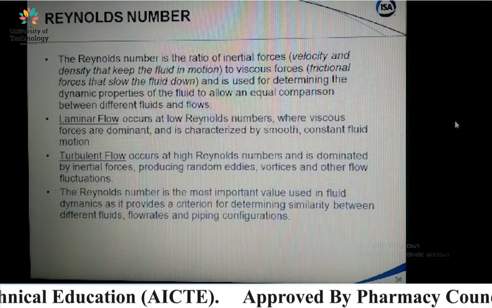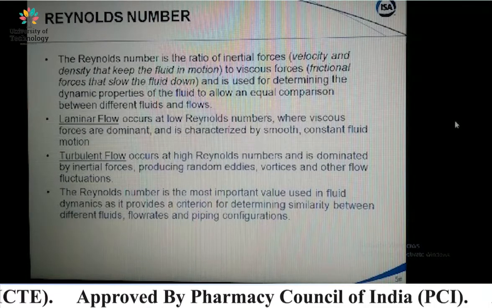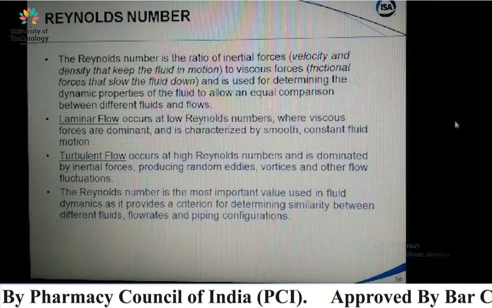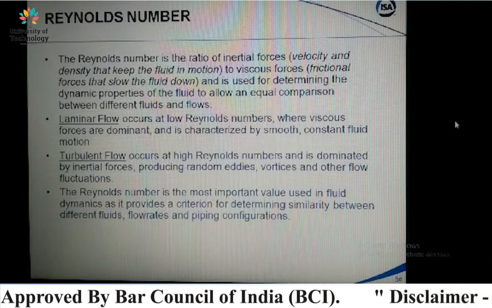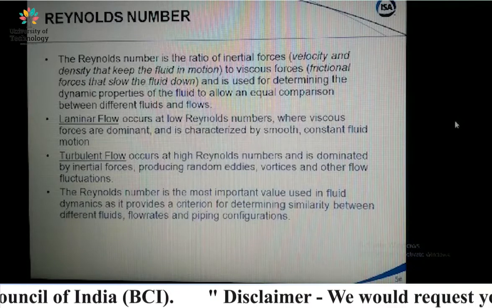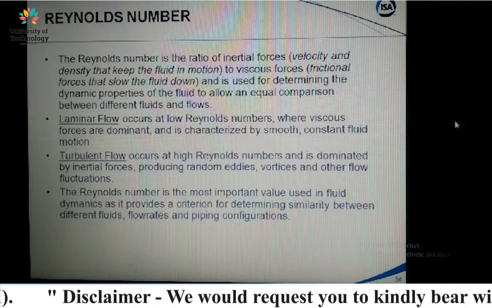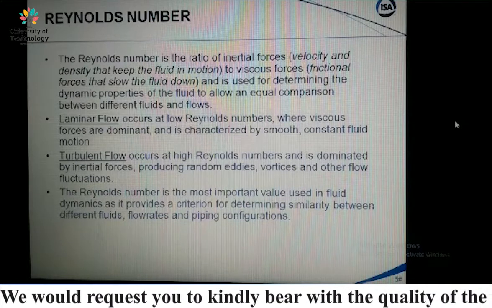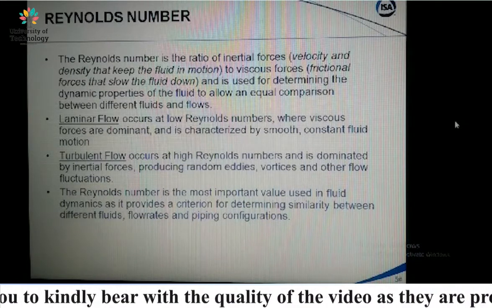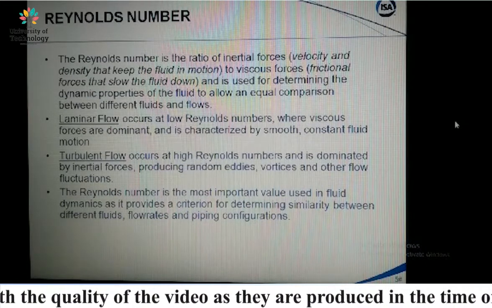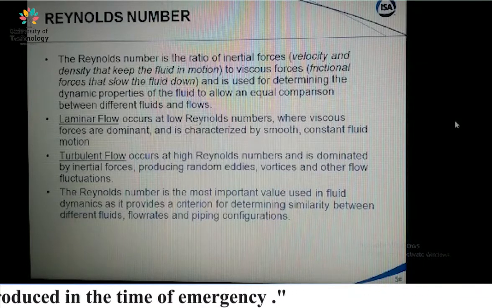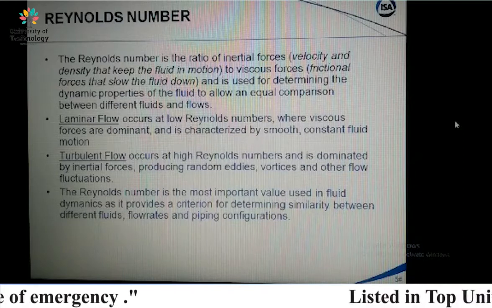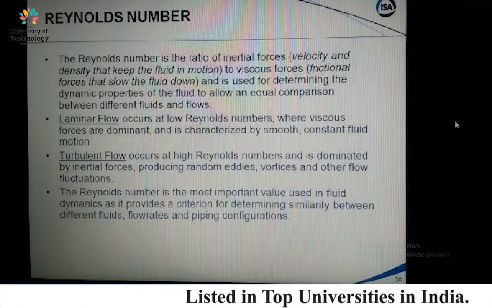The Reynolds number is the ratio of inertial force, that is velocity and density, that keeps the fluid in motion, to viscous force, that is the frictional force that slows the fluid down, and it is used for determining the dynamic property of the fluid to allow an equal comparison between different fluids and flows. So this is the ratio of inertia force to the viscous force, right?